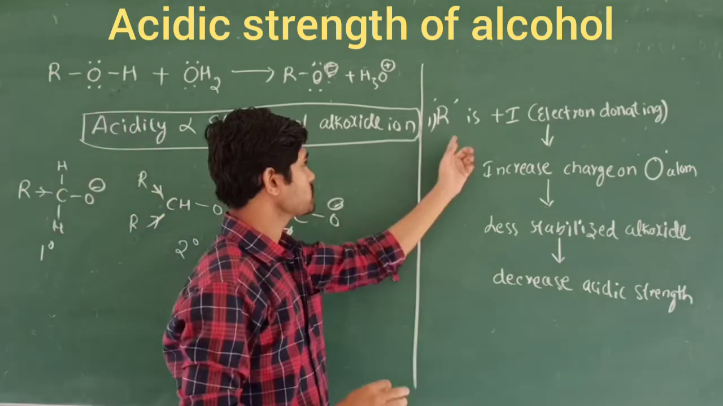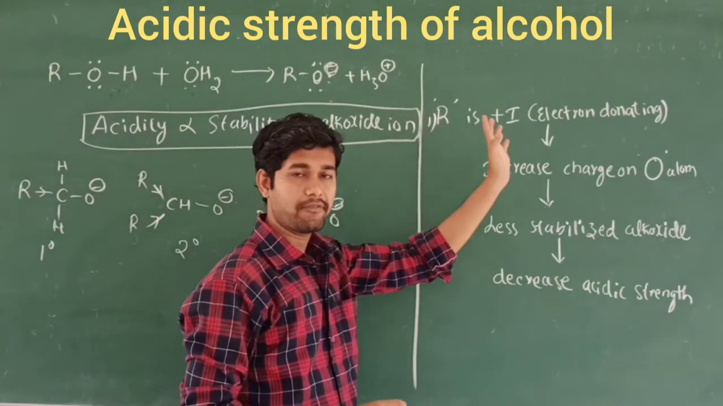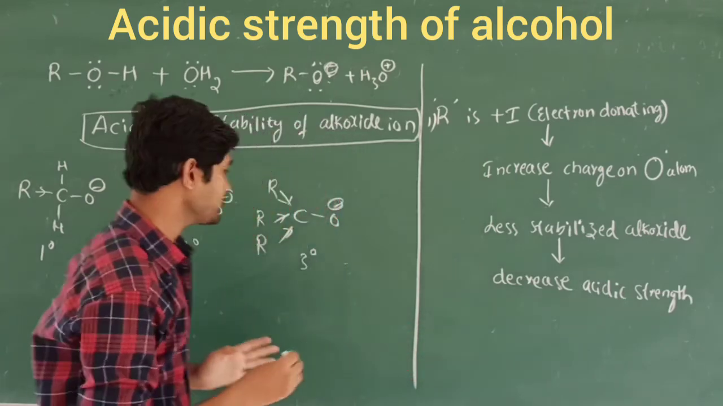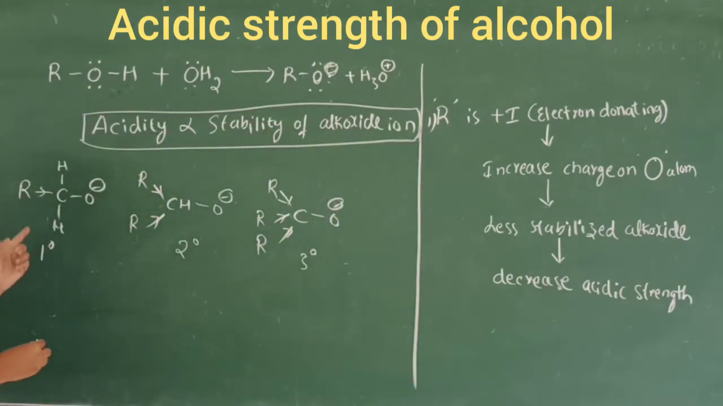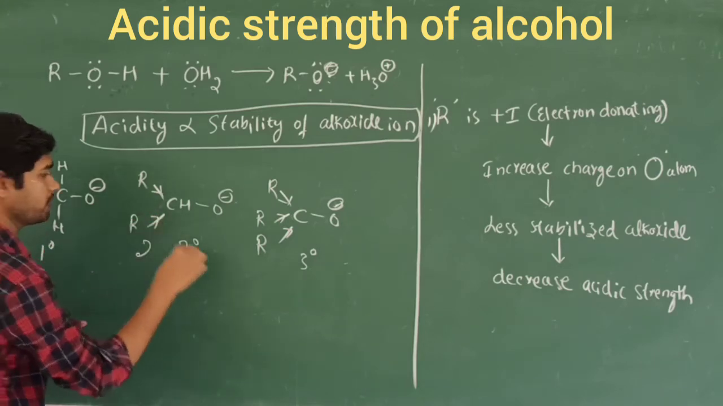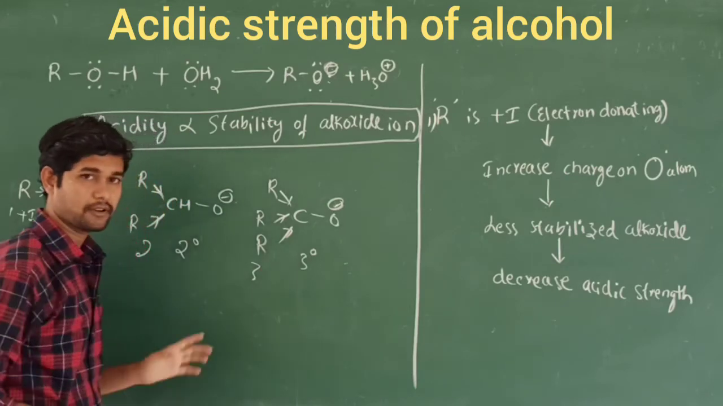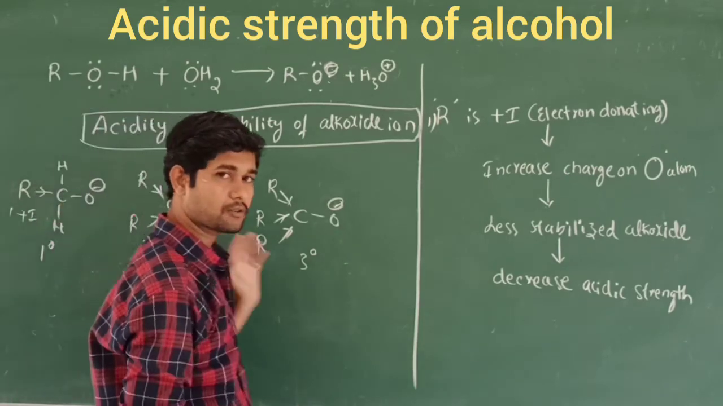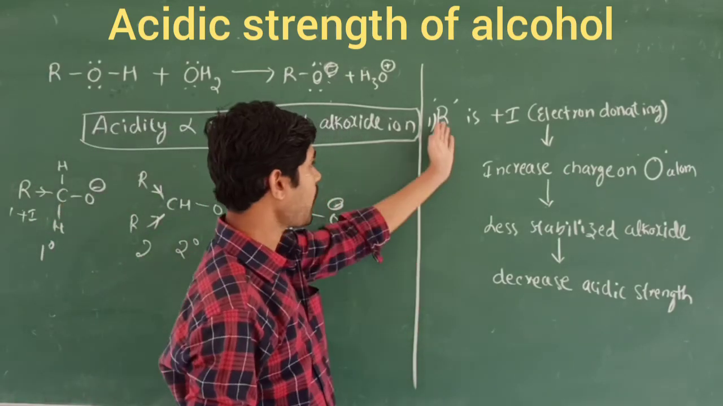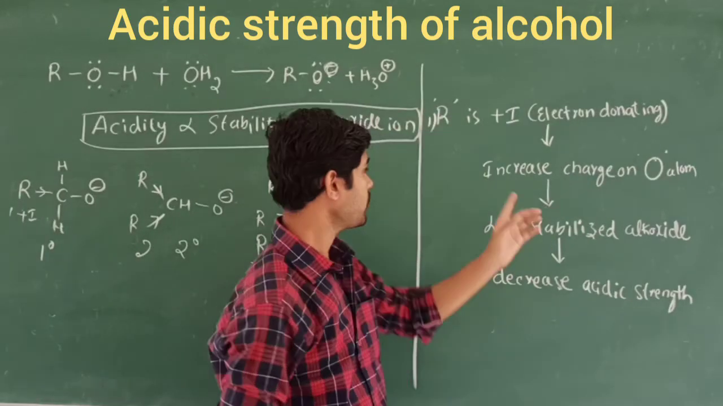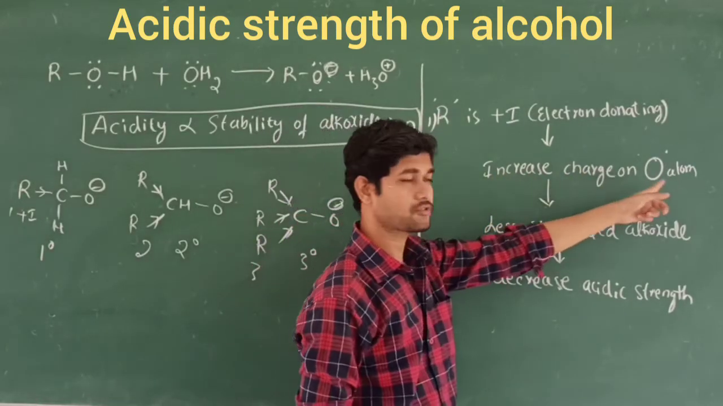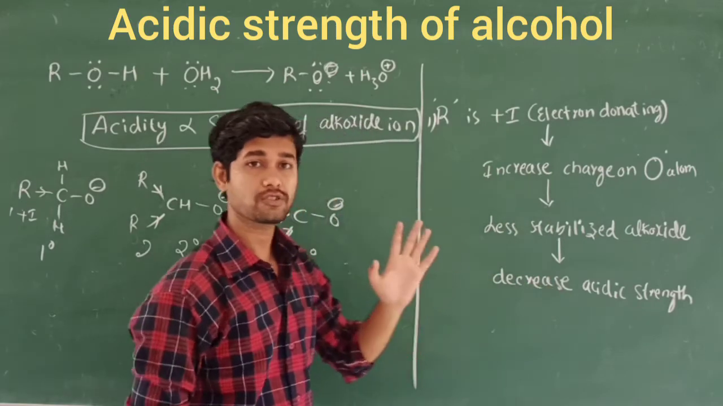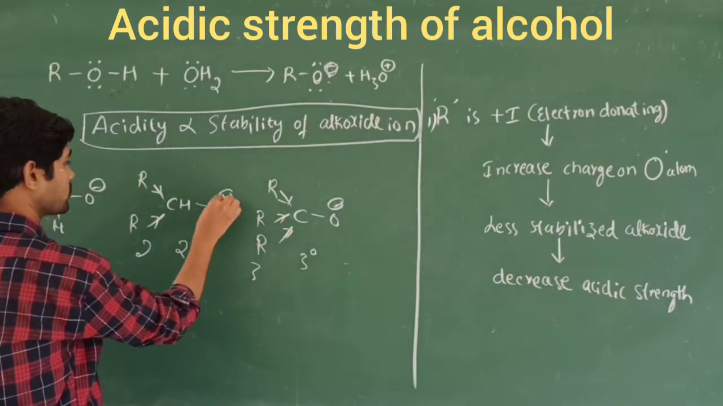So what happens whenever R, that is the plus I effect, is present in the compound? You should see here, this is only plus 1. Plus I effect will be how much? 1 plus I here, 2 plus I effect here, and here 3 plus I effect will be there because of the 3 R groups, 2 R groups and 1 R group. So whenever the R groups increase, what happens? There is an increase in the charge on the oxygen atom.